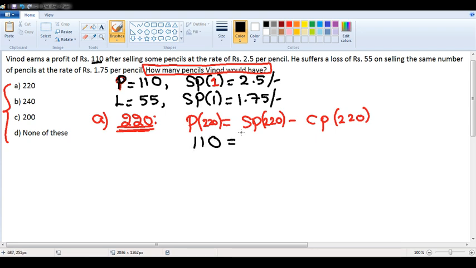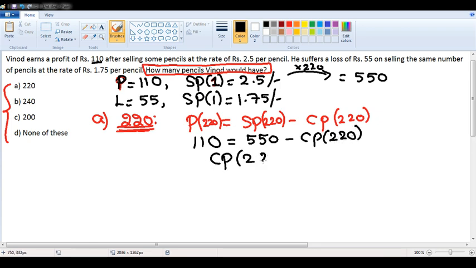Selling price of 220 pencils is 220 into 2.5, which gives you 550. This is the selling price of 220 pencils. So if I simplify, cost price of 220 pencils will be 550 minus 110. It is 440. This is the first scenario.